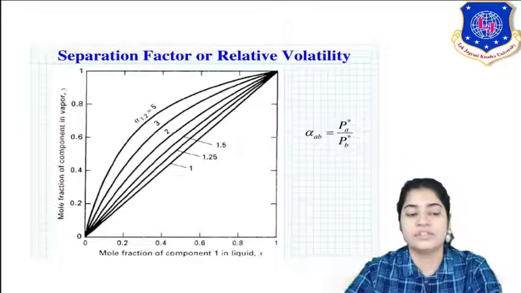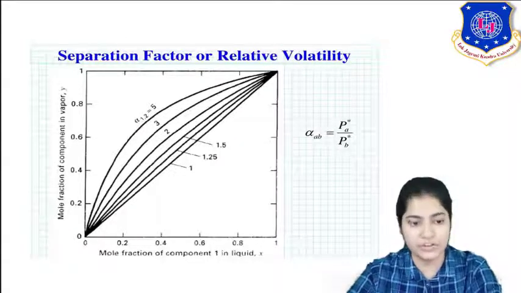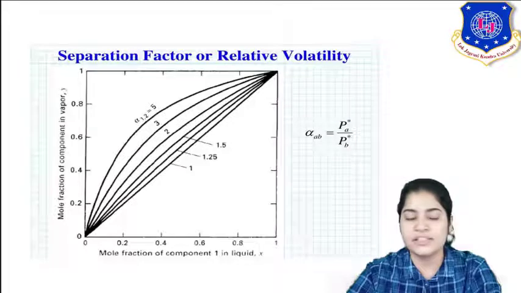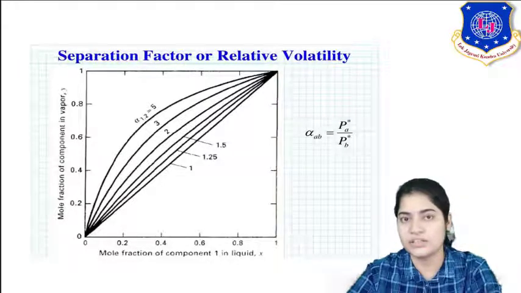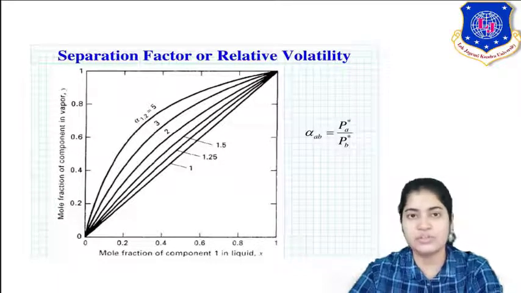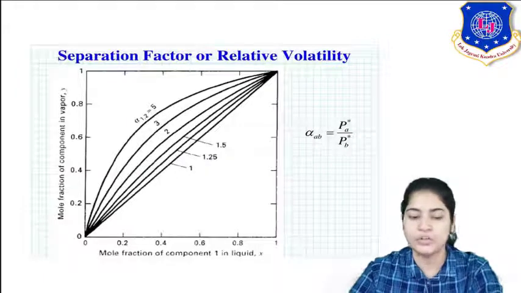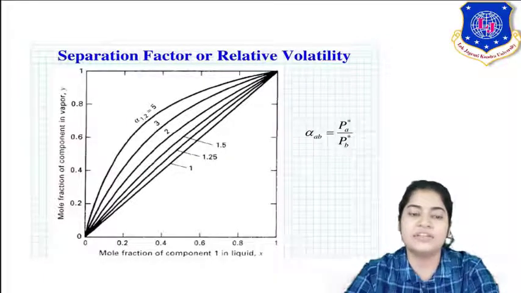Now the separation factor, or relative volatility, was discussed earlier also. You can see this is your equilibrium curve. In the second or third lecture we discussed the important boiling point diagrams, where y versus x is your equilibrium curve. It shows the composition, how the vapor phase and liquid phase compositions are in equilibrium. So you can see this with relative volatility.